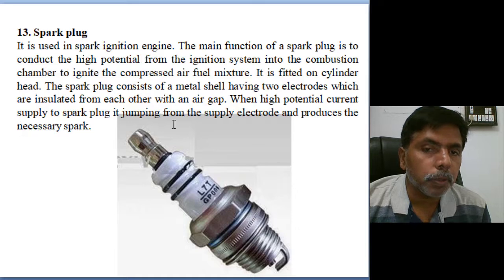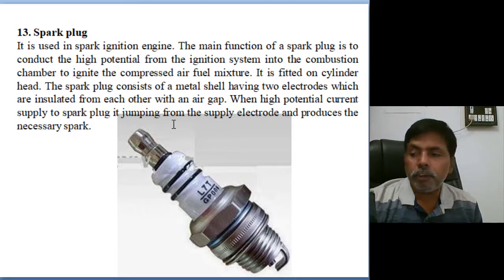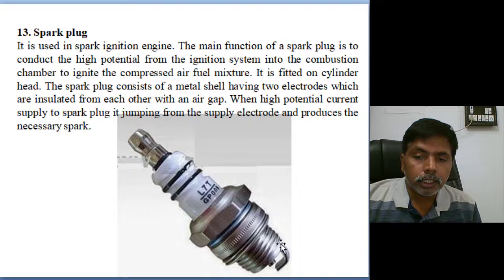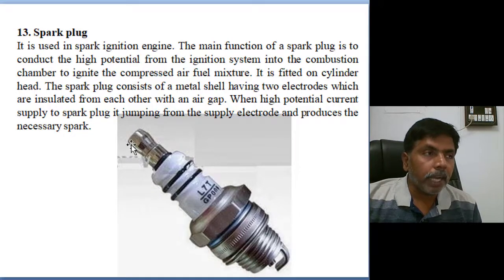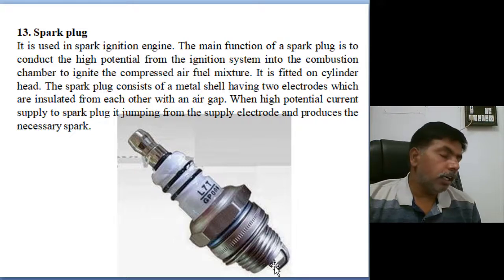Next, the spark plug. In a spark ignition engine, we use a spark plug. What is the function of the spark plug? This is the electrode, this is the ground electrode, and in between there is some gap, we can see. While we are supplying high voltage to the electrode, it will jump across the gap between the earth and the electrode.